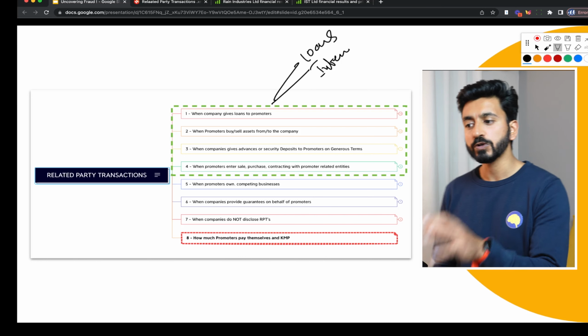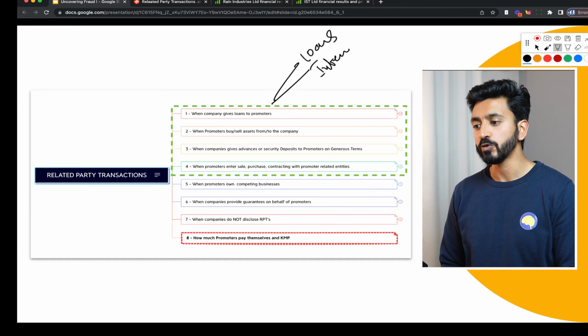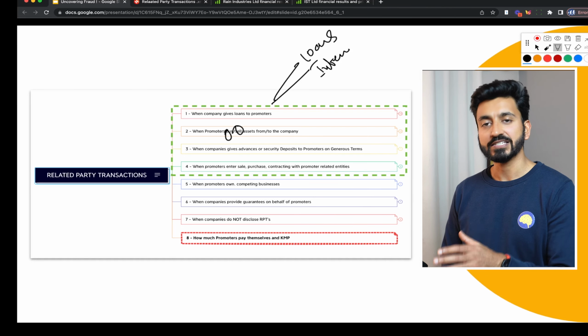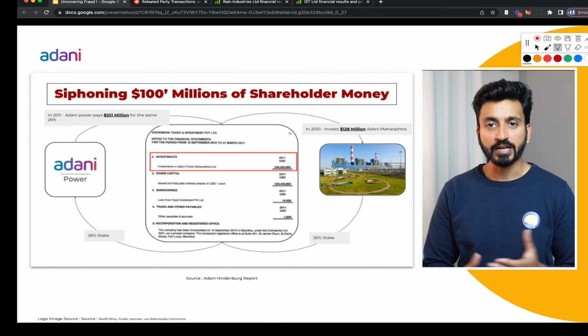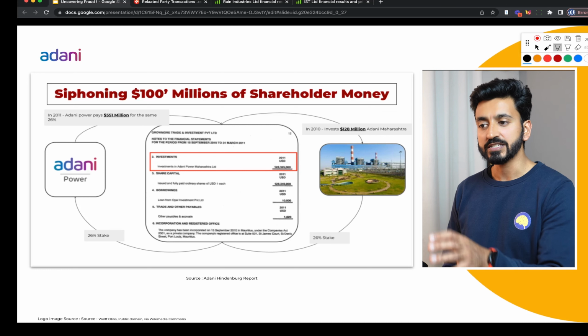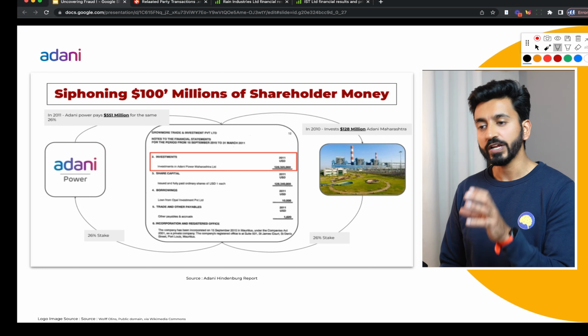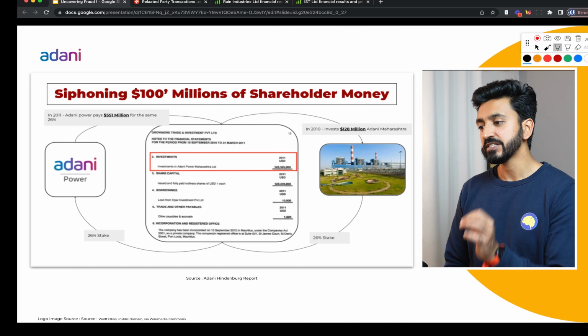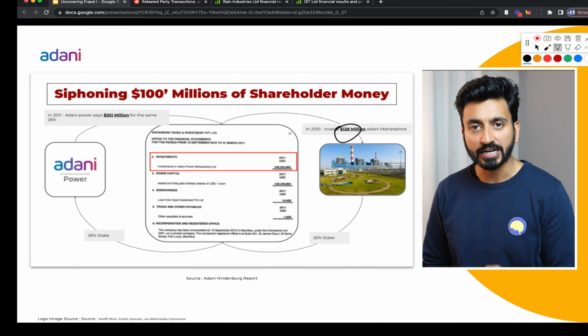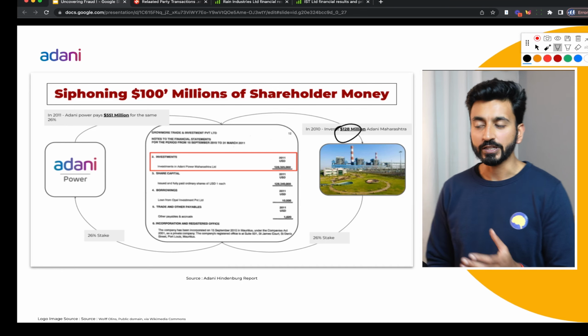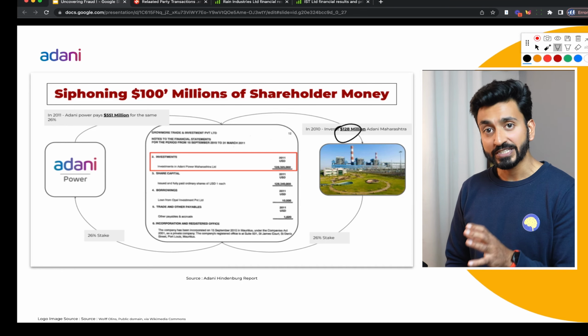Now we're going to move to the next section, which is when promoters buy or sell assets from or to the company. In the last video on Adani Hindenburg, we discussed this example where Gromor Investments invested in 2010 128 million in a private entity owned by the Adani Group, Adani Maharashtra, for a 26% stake.